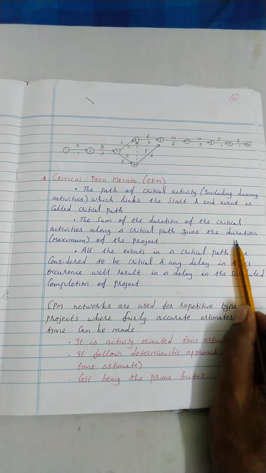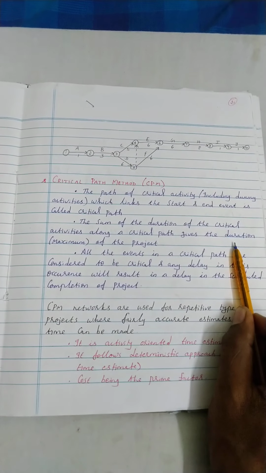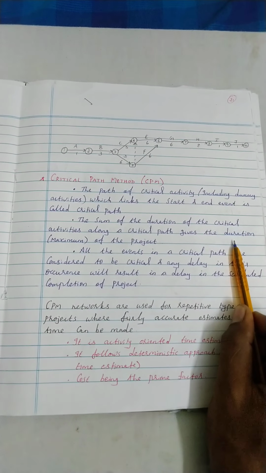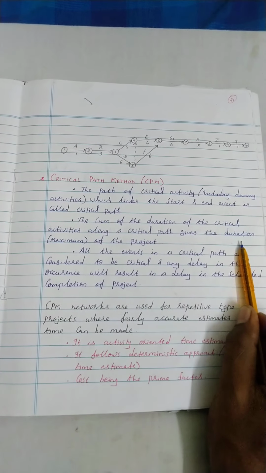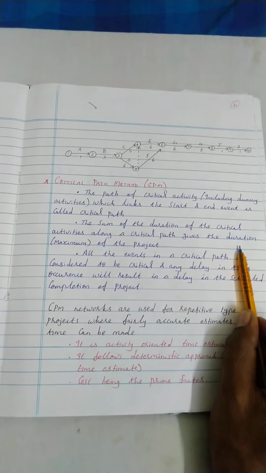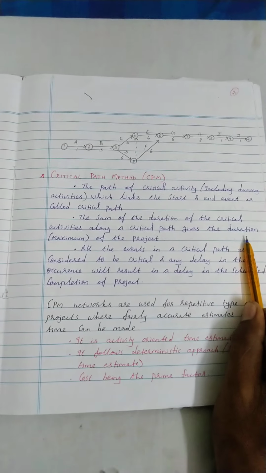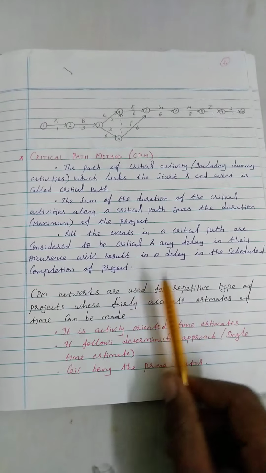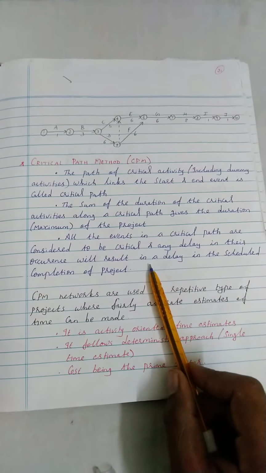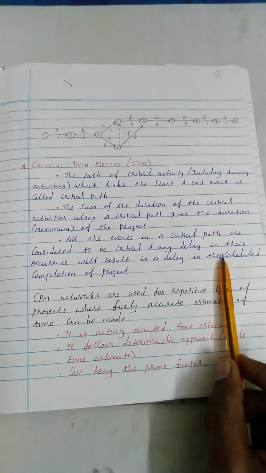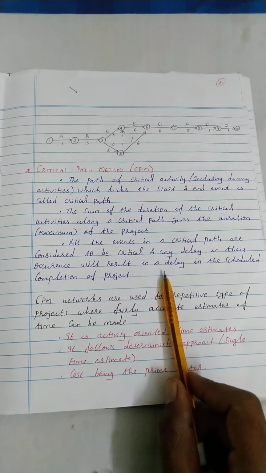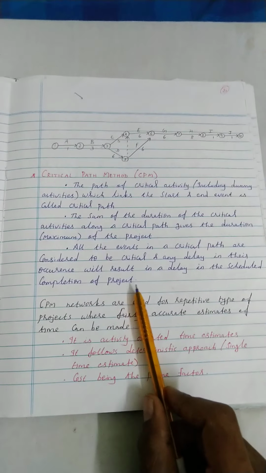The duration in which the maximum time, in terms of days or weeks, occurs is called the critical duration. All the events in a critical path are considered critical, and any delay in their occurrence will result in a delay in the scheduled completion of the project.